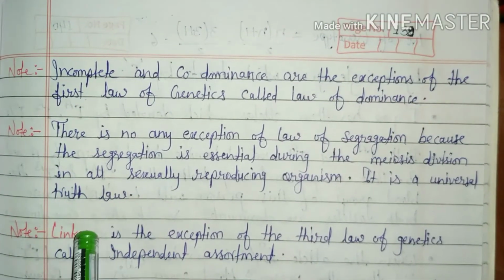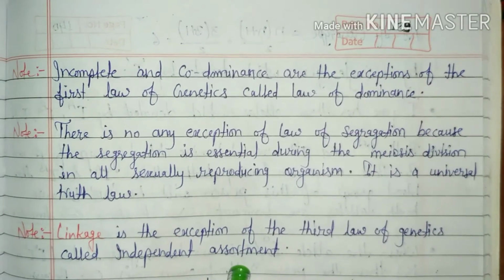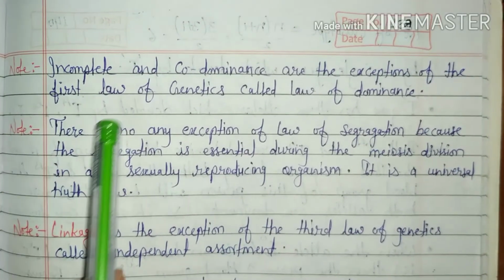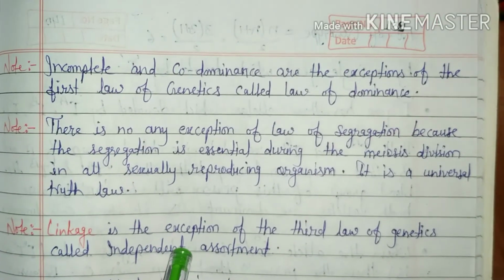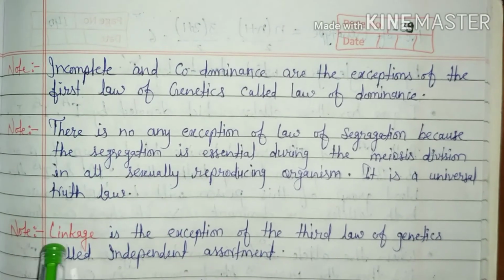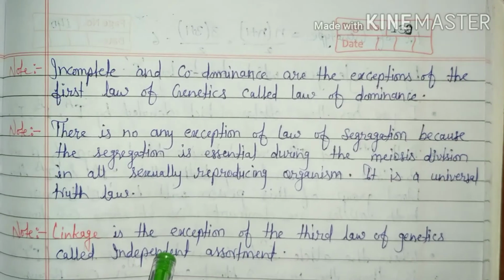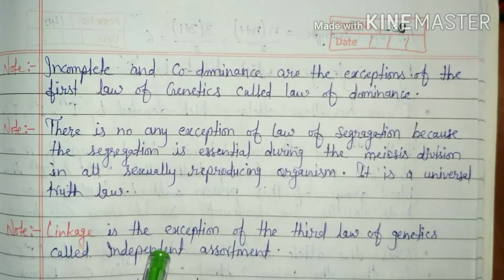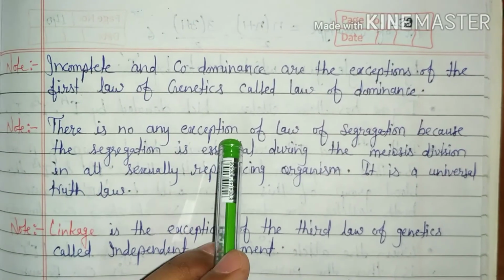Linkage is the exception of third law of genetics, which is called independent assortment. It means first and third law of genetics have exceptions which do not apply on all organisms, but law of segregation is applicable on all organisms.